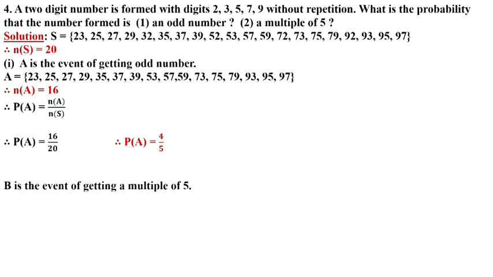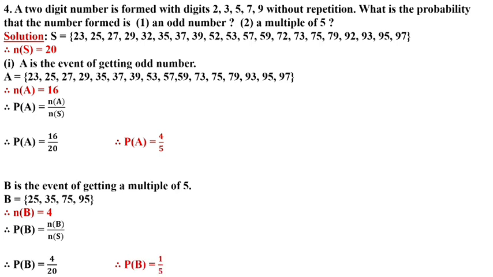The next event is given. B is the event of getting a multiple of 5. Which are the multiples of 5? 25, 35, 75 and 95. We have to find this event from the sample space. So number of B is how much? 4. So probability of B equals number of B upon number of S, which is 4 upon 20. 4 1s are 4, 4 5s are 20. Here we get the answer 1 upon 5. I hope you have understood all 4 sums. Now let's move to the next question.